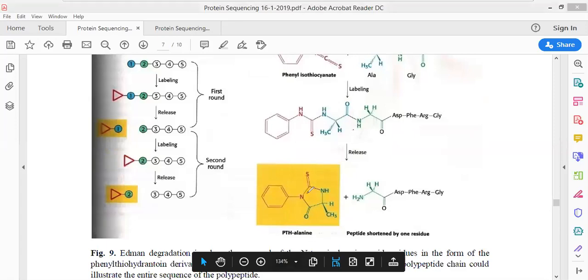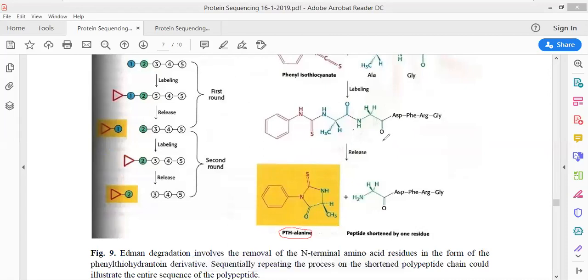This derivative can only be produced if it reacts with the N-terminus group. Only after reacting with the N-terminus group will the phenyl thiohydantoin derivative be produced. That is why the reaction is said to be adequately effective for sequencing to occur.